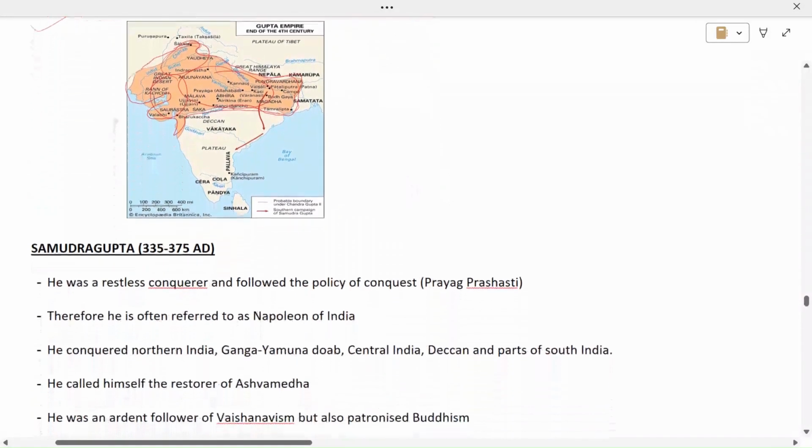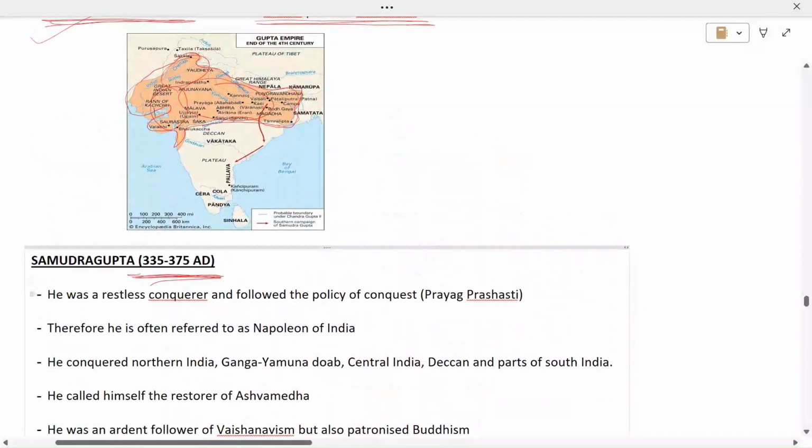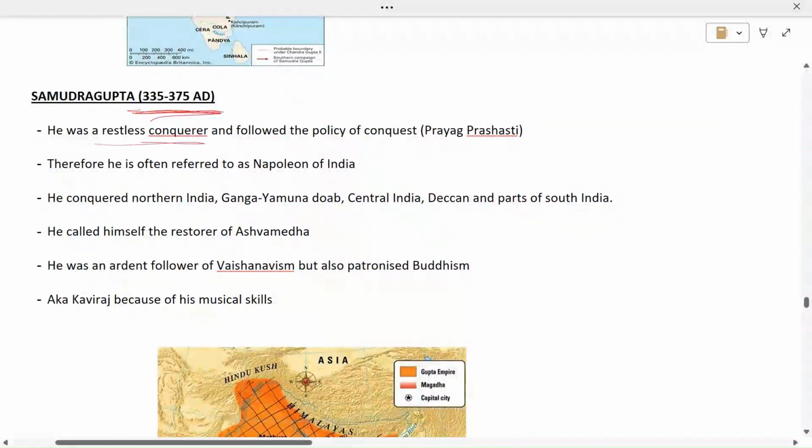Now the second one was Samudragupta. His time period was 335 to 375 AD. Samudragupta expanded his territory from the north toward the south. So his campaigns were towards the south. He was a restless conqueror and followed the policy of conquest through warfare. He used to expand his territory.